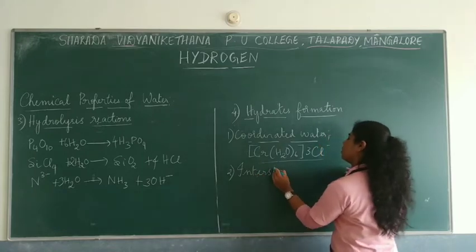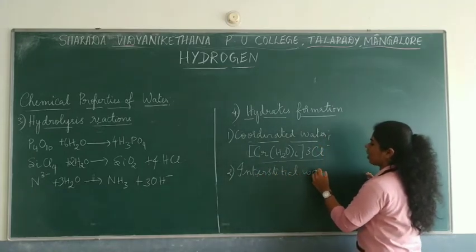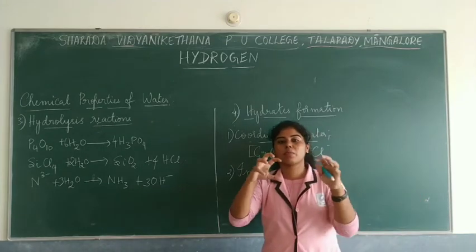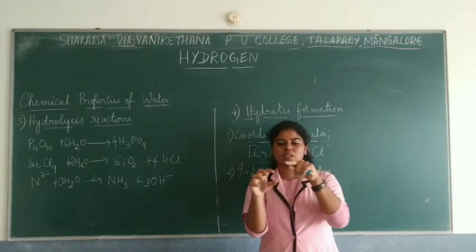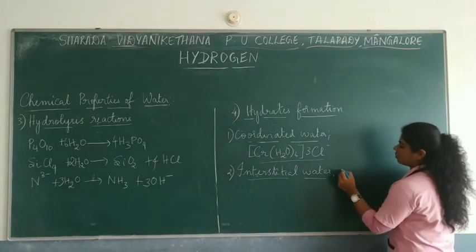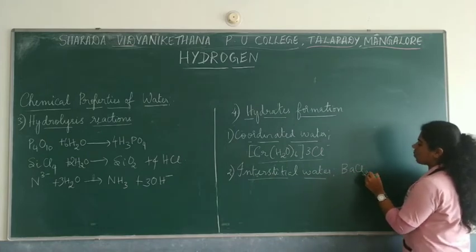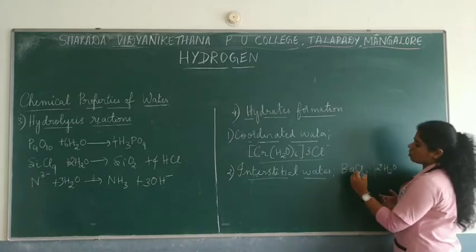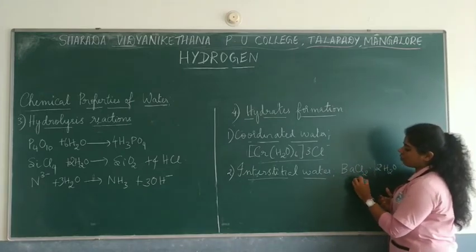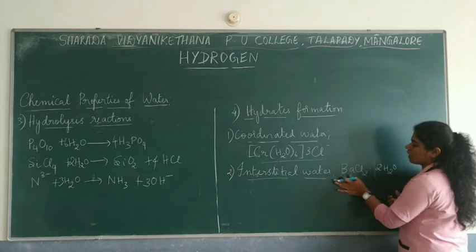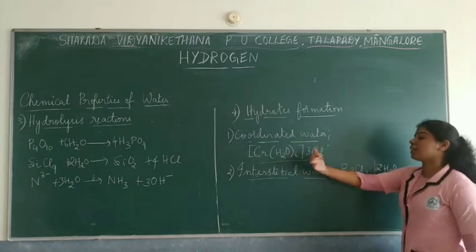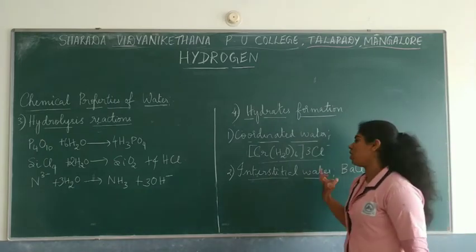Second type of hydrate, that is interstitial water. Now, what do you mean by interstices? I told you in the last class, if the metal atoms are present, the spaces between the metal atoms, that is the interstitial space. So here water also can be present in the interstices of some of the salts. If barium chloride is present, water can be present in the interstices of these particular salts. It is one type of hydrated salt. Here they are present in the interstices, and that's why we say interstitial water.